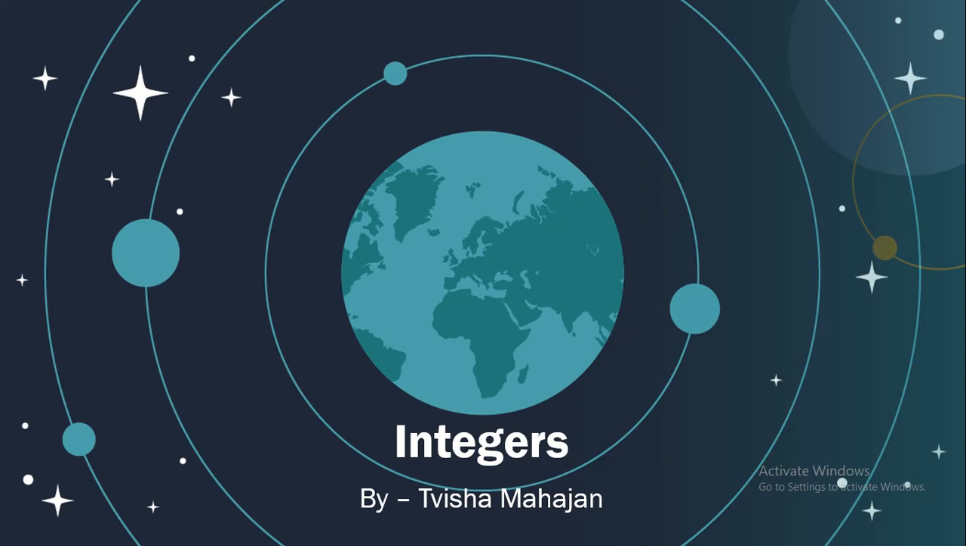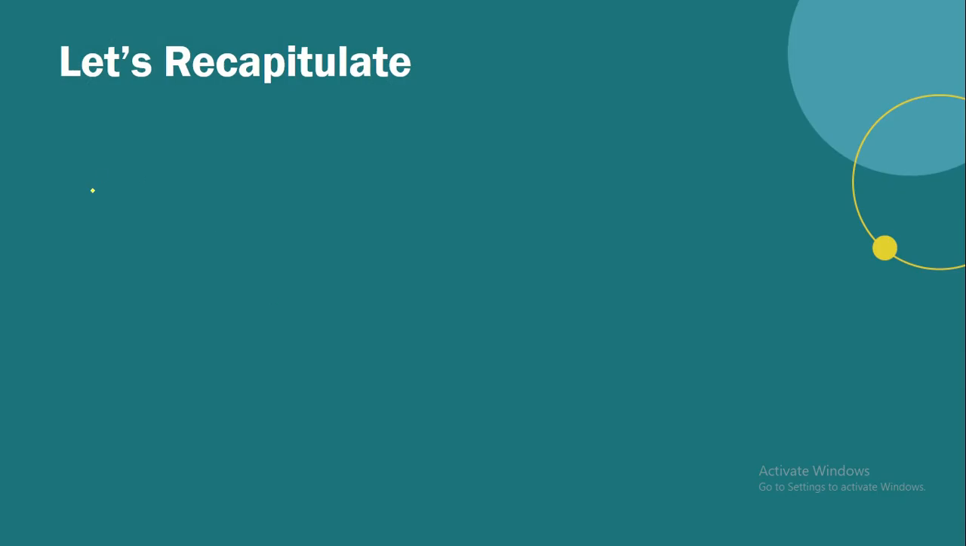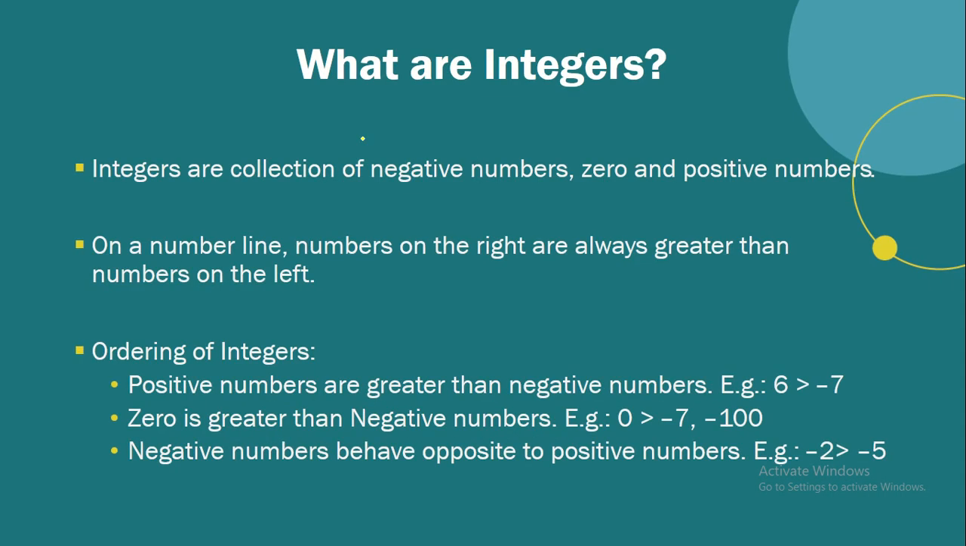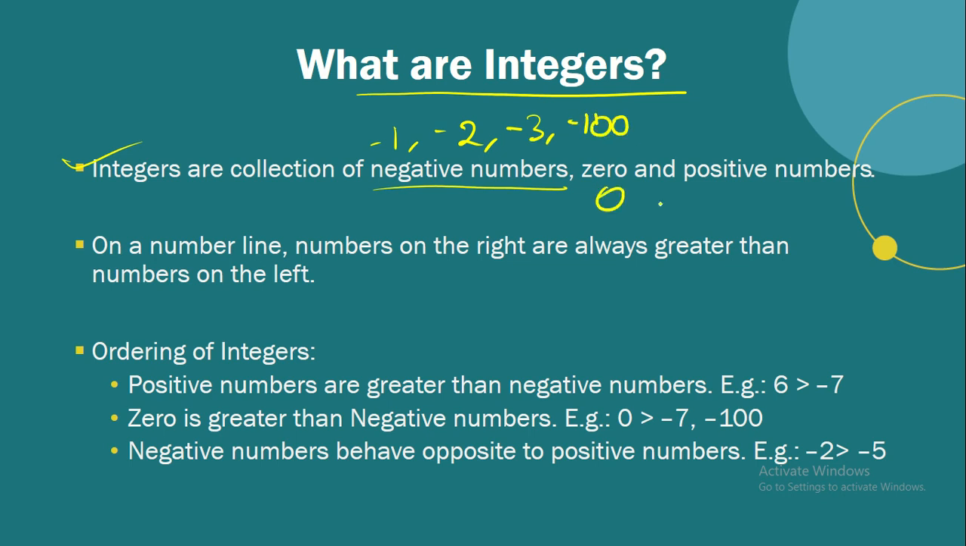So first we'll recapitulate the last video. The topics which we covered were what are integers, addition and subtraction on number line, addition and subtraction rule. Right. Now first let's study what are integers. Integers are a collection of negative numbers like -1, -2, -3, even -100, right? 0, you all know, and positive numbers also you all know, 1, 2, 3, 4, 5, 6 and so on, right?